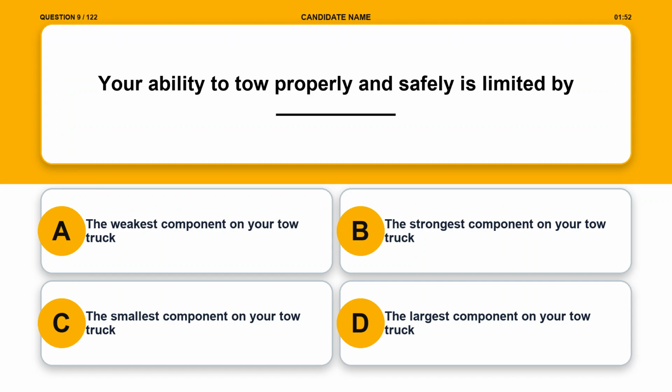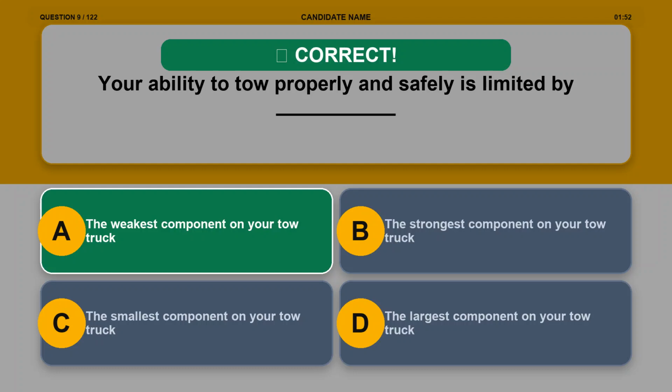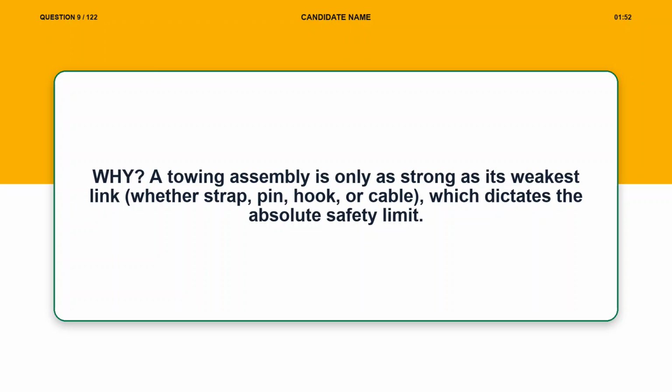Question 9. Your ability to tow properly and safely is limited by blank. Option A, the weakest component on your tow truck. Option B, the strongest component on your tow truck. Option C, the smallest component on your tow truck. Option D, the largest component on your tow truck. The correct answer is option A, the weakest component on your tow truck. Explanation. A towing assembly is only as strong as its weakest link, whether strap, pin, hook, or cable, which dictates the absolute safety limit.